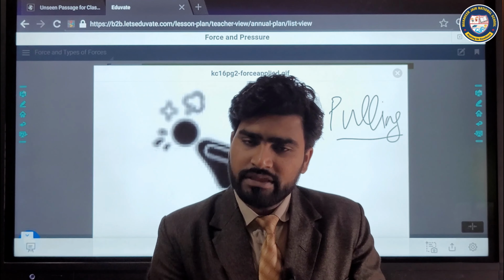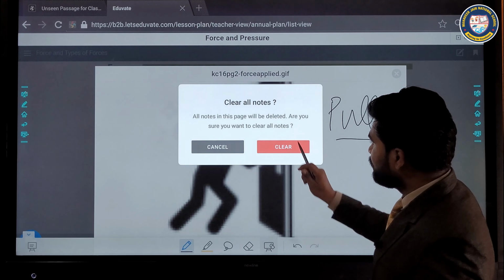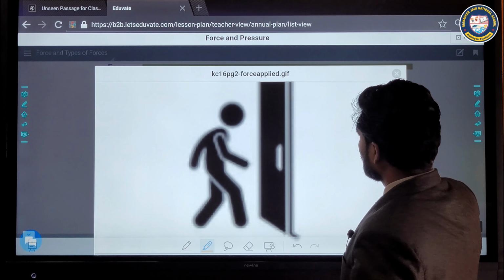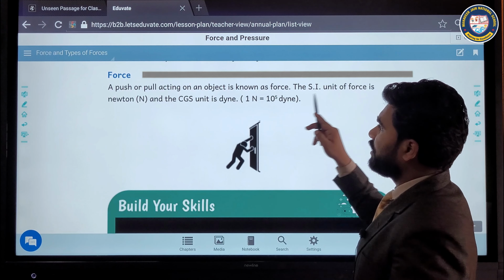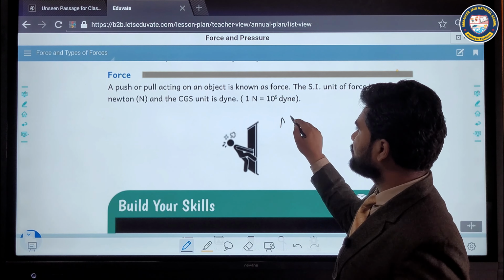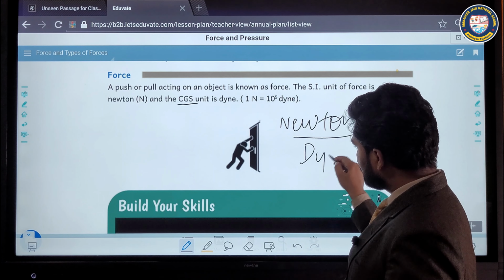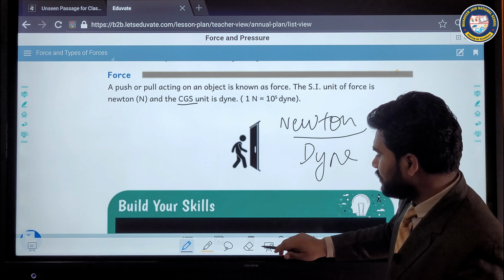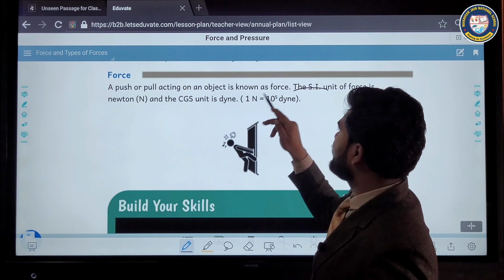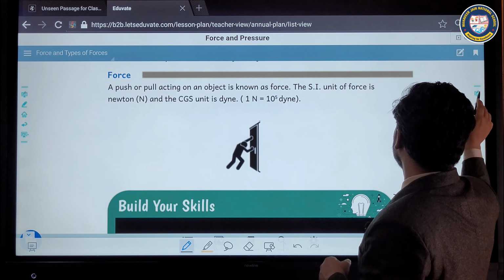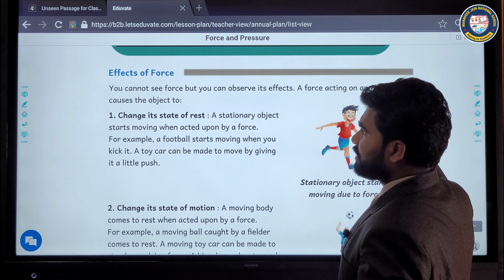If you want to throw a stone, then you have to push that particular stone. If you want to open like this guy, then you have to pull that particular door. So a push or pull acting on an object is known as force. The SI unit of force is Newton, and its CGS unit is Dyn. Understood? The SI unit is Newton and CGS unit is Dyn. So moving to the next topic, what is the effect of forces?